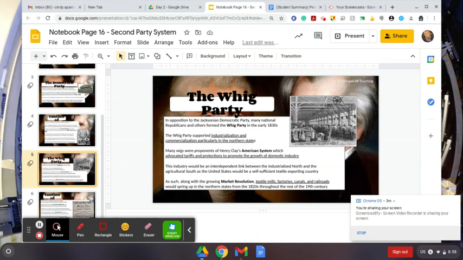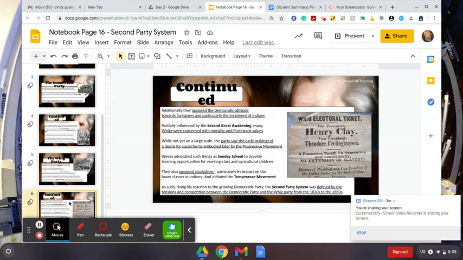As such, along with the growing market revolution, textile mills, factories, canals, and railroads would spring up in the northern states from the 1820s throughout the rest of the 19th century. Additionally, the Whigs opposed the Democratic attitude towards foreigners and particularly the treatment of Indians. Partially influenced by the Second Great Awakening, many Whigs were concerned with morality and Protestant values.